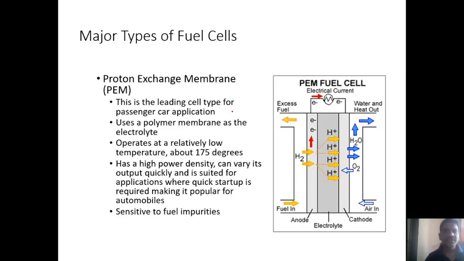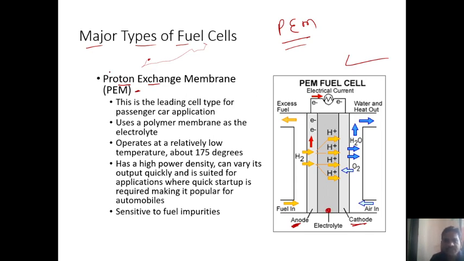First of all, we discuss the major types of fuel cell. The proton exchange membrane fuel cell is called PEM. This is the diagrammatical representation of the proton exchange membrane fuel cell. If you observe, there are two electrodes, one is the anode and the other is the cathode. In between the anode and cathode, the electrolyte is placed.